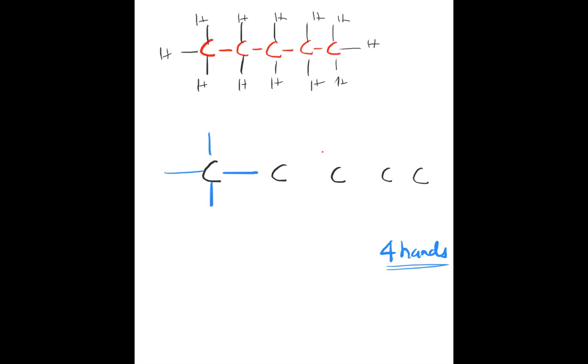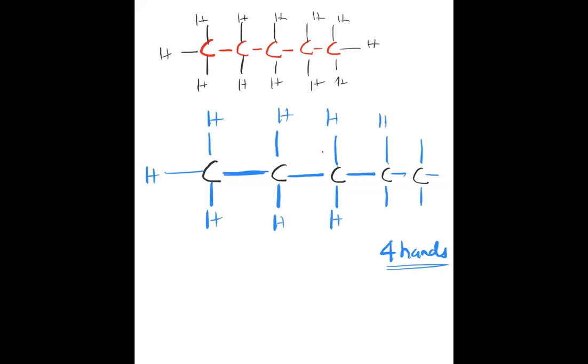For the second carbon, already 1 line is there, so 1, 2, 3. Third carbon, already 1 line is there, 1, 2, 3, 4. Fourth carbon, 1, 2, 3, 4. And basically it is bonding with hydrogen, and this side it is bonding with itself. Getting it? How to draw it? Clear or not? So this is C5.